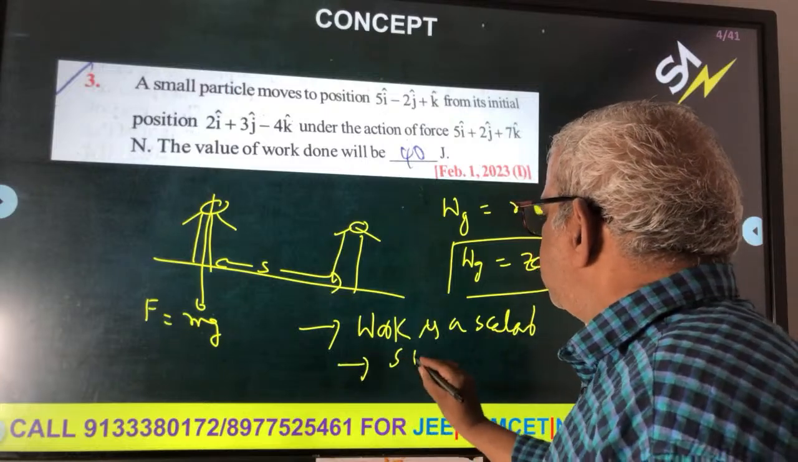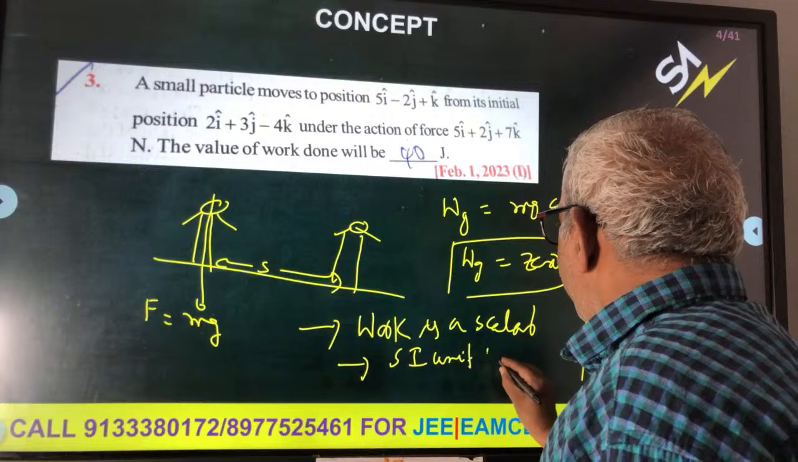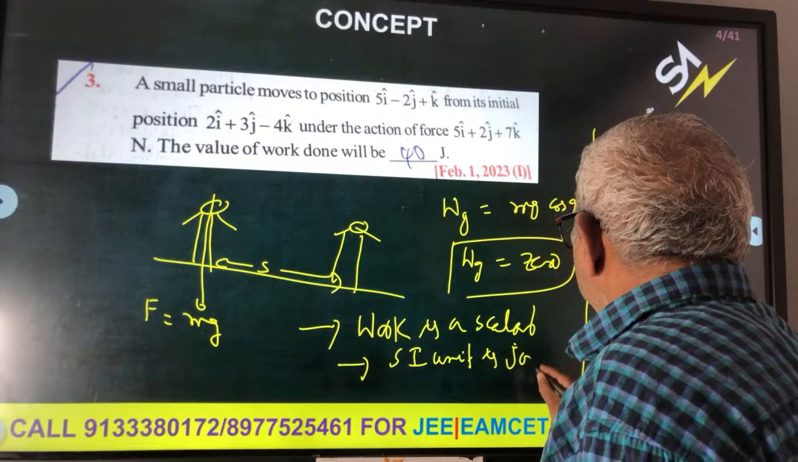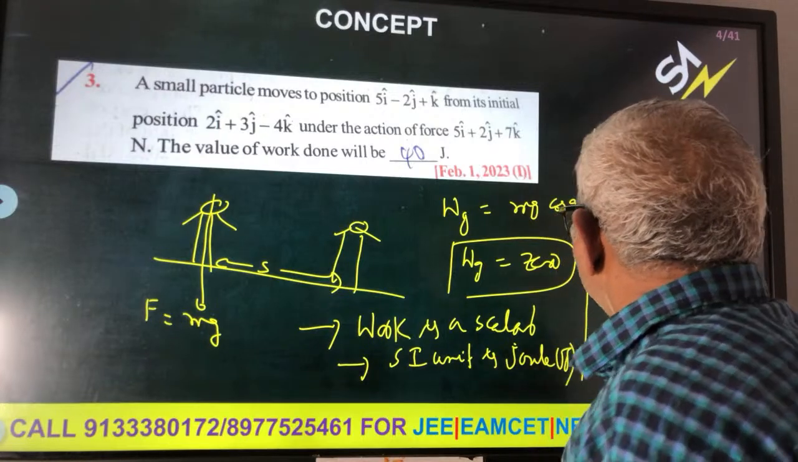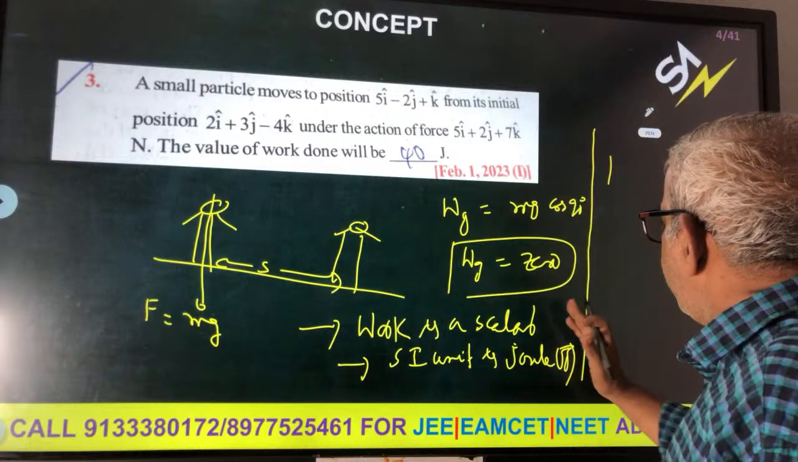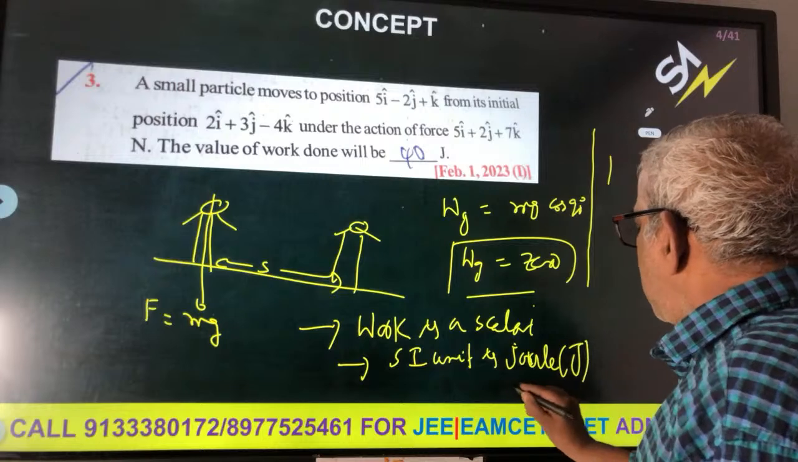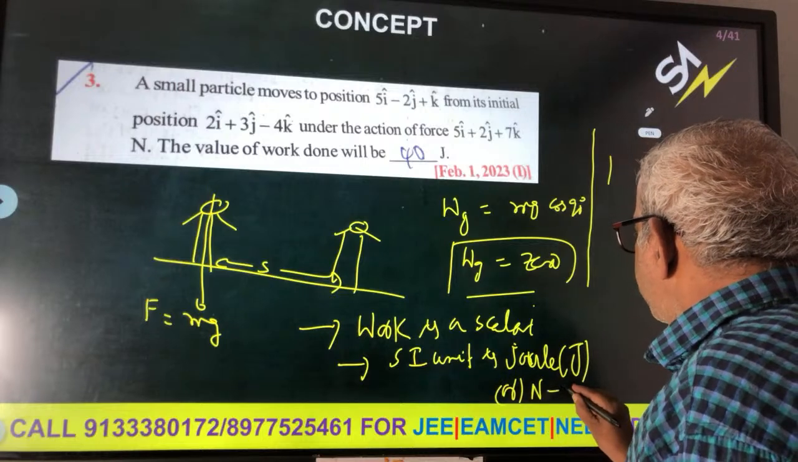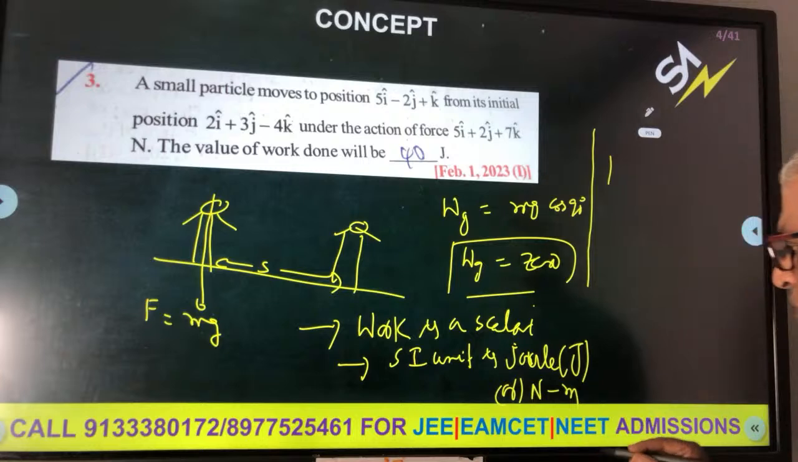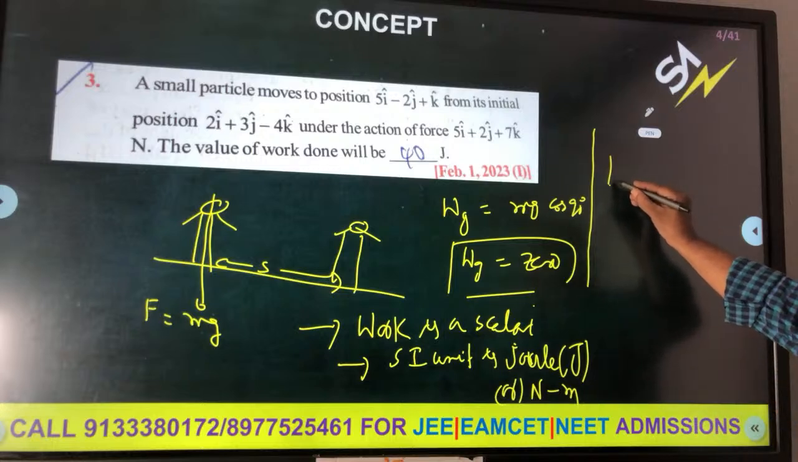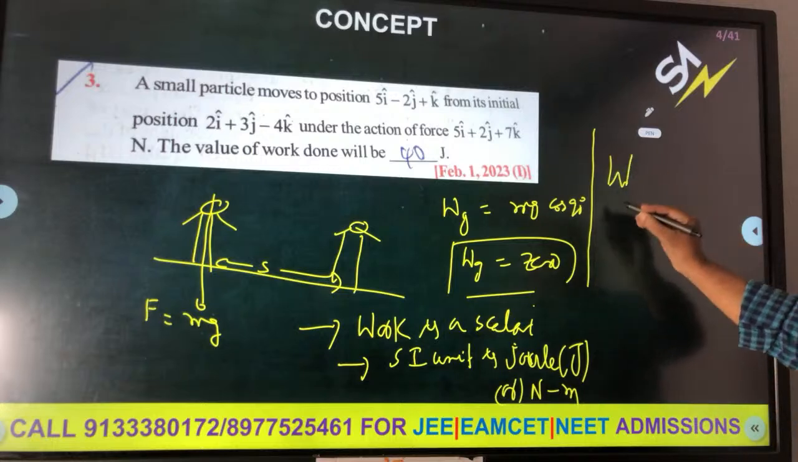What is the SI unit? SI unit of work is joule. You are learning this from school class onwards. Joule, or Newton meter also you can write. Some books give Newton meter also. Joule is the SI unit. Right. But work done is a dot product, so work done is a scalar.